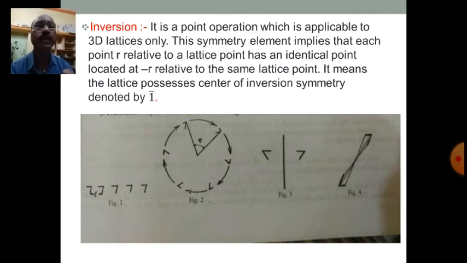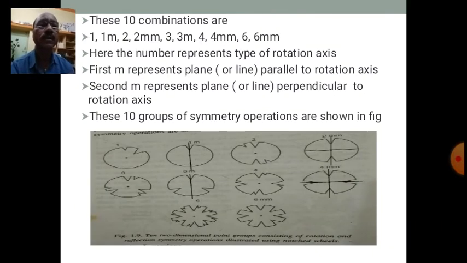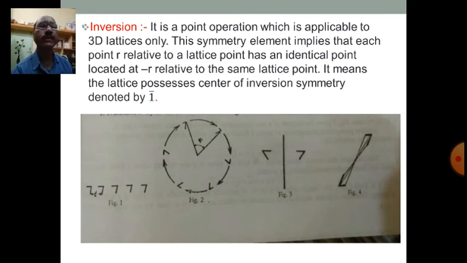Then inversion, isn't it? Inversion, the last type of symmetry. It is a point operation which is found in 3-dimensional lattices only.